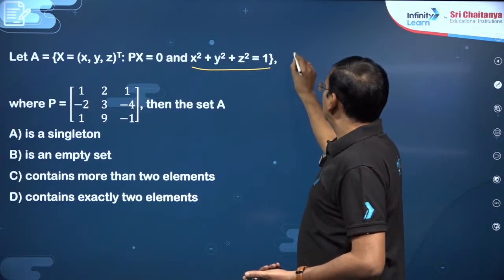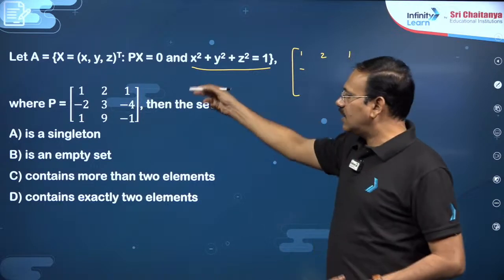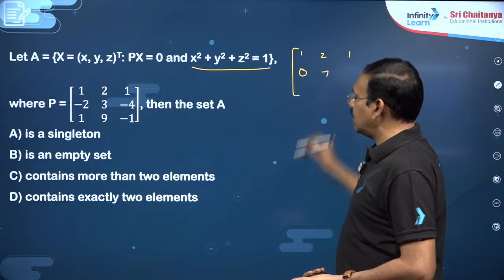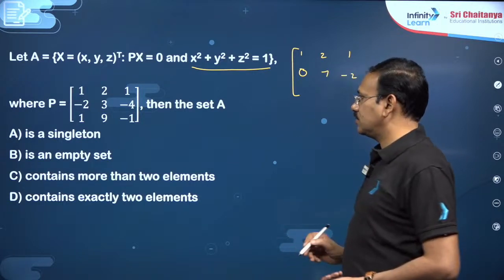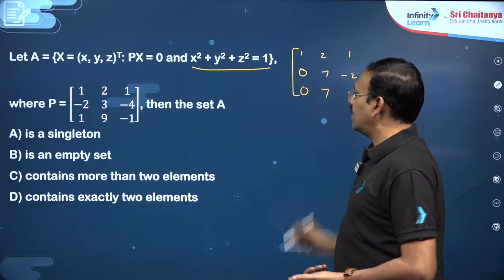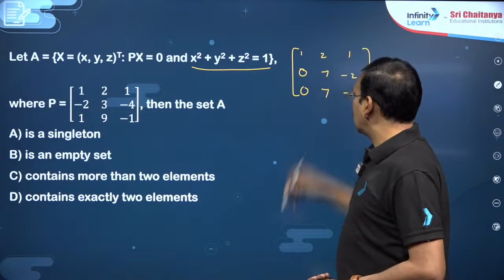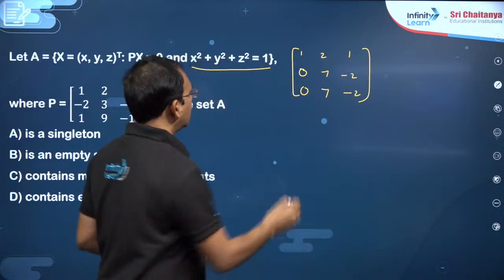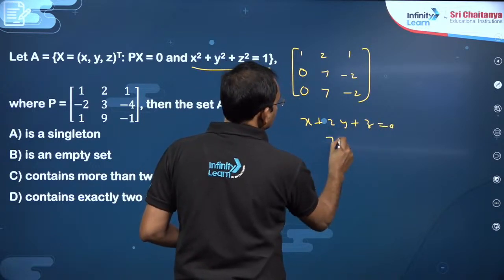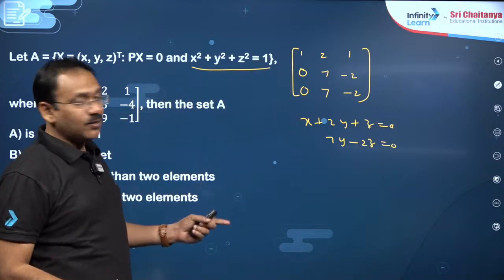So you take the augmented matrix and you can write first row as it is, double the first row and add, this becomes 0, this becomes 4 plus 3, 7, 2 minus 4 will become minus 2. Directly subtract R3 minus R1: 0, this is 7, this is minus 1, minus 1 will become minus 2. So finally you got two equations only, dear students, that is x plus 2y plus z is equal to 0, 7y minus 2z is equal to 0. The three equations can be simplified to two equations.